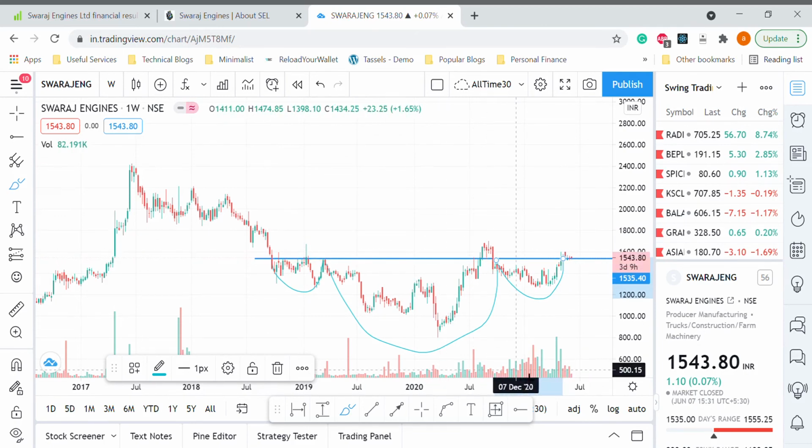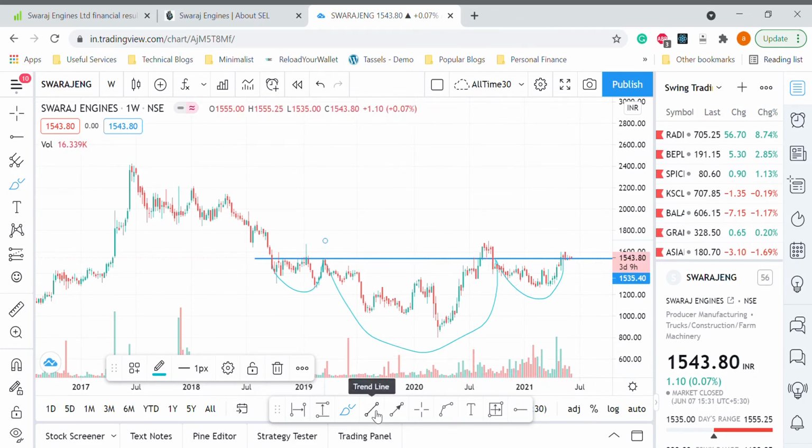The third point to note is that there is good growth in the volume also. If you see the volume, this is also increasing from here to here. So it's good support from three sides, both from the chart perspective and also from the volume perspective.